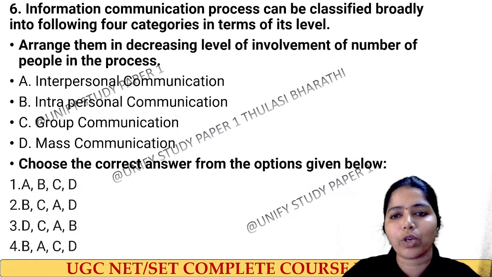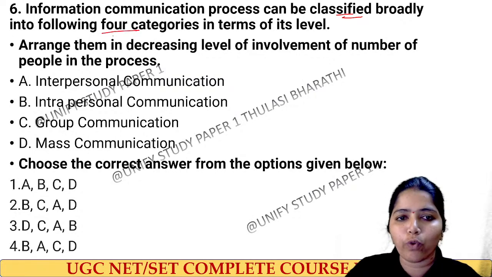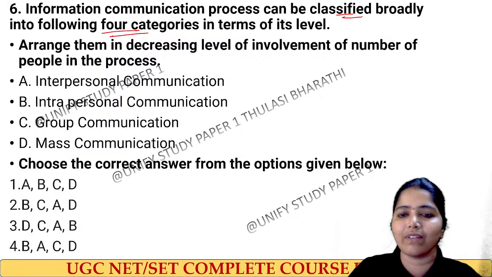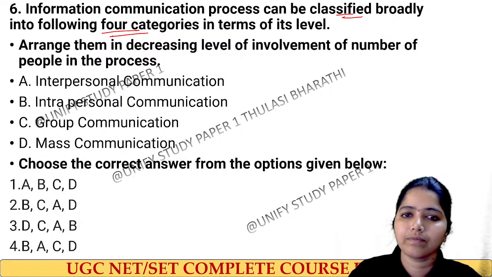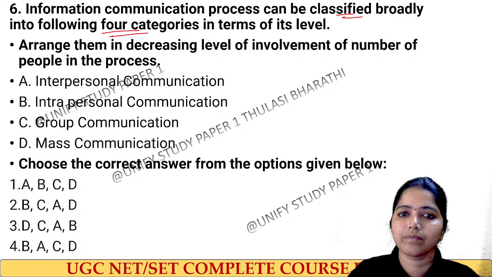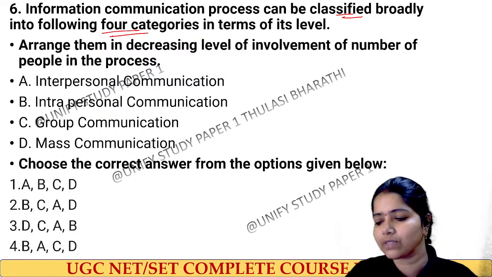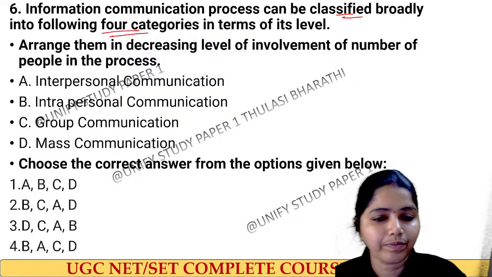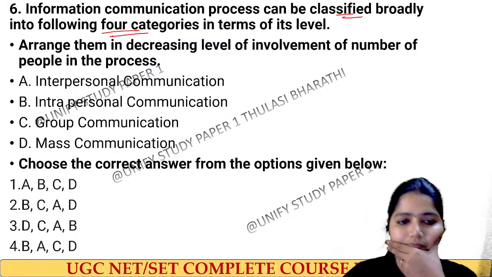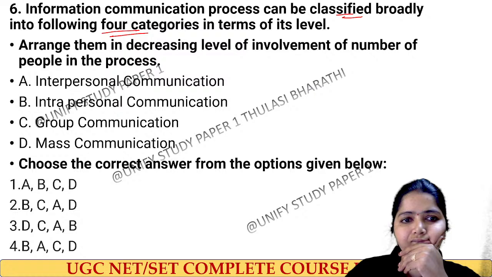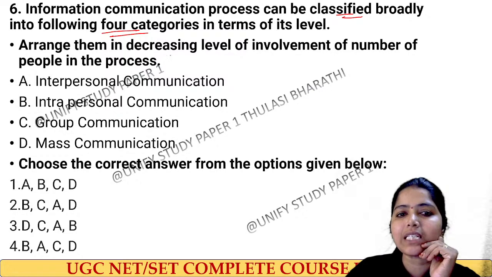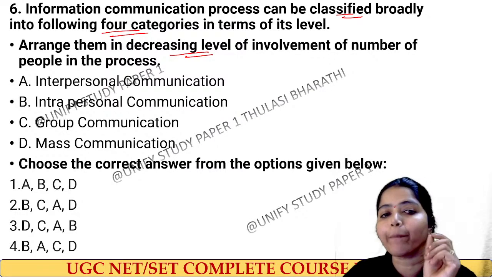Information communication process can be classified broadly into 4 categories in terms of its levels. Arrange them in decreasing level of involvement of number of people in the process.